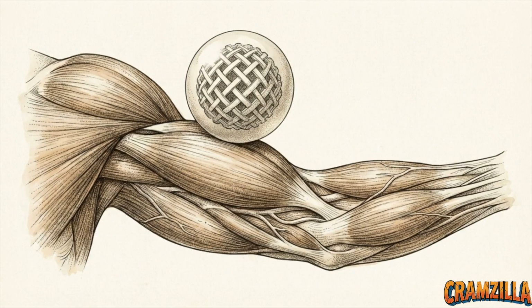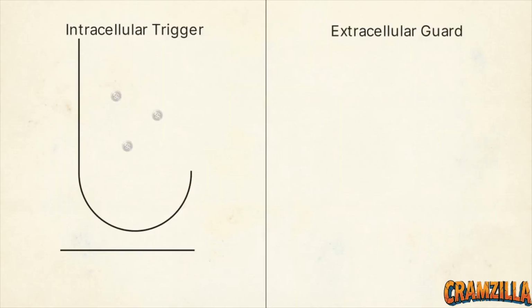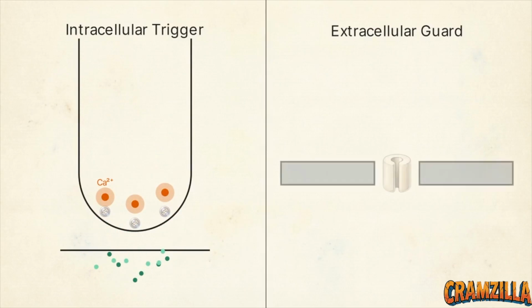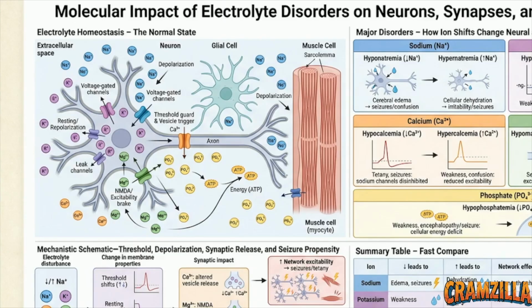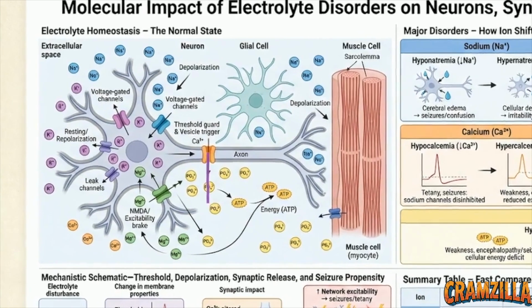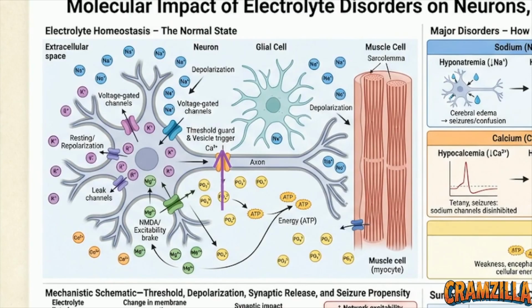Calcium is the classic molecular trigger for muscular tetany and seizures. Calcium performs 2 completely distinct jobs depending on its location. Inside the presynaptic terminal, its arrival triggers the fusion of vesicles and the release of neurotransmitters. But outside the neuron, it acts as a mechanical stabilizer. This schematic shows how shifts in membrane properties alter excitability. Extracellular calcium sits on the outside of the membrane, acting as a physical brake on voltage-gated sodium channels. It guards the electrical threshold required for the neuron to fire.